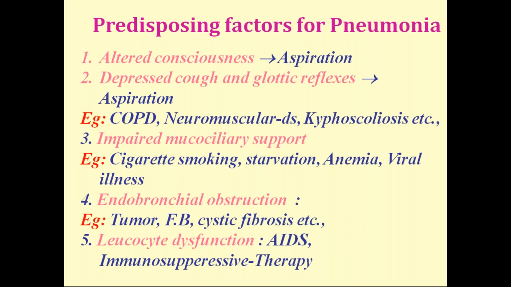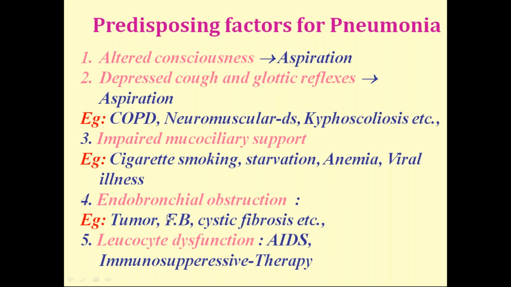Okay. And the third one is impaired mucociliary transport. So you already know that mucociliary transport is necessary. It is a protective mechanism against foreign bodies. But if the mucociliary transport is not functioning properly, then it will lead to pneumonia. You'll see this impaired mucociliary transport commonly in smokers. So cigarette smoking is a common condition where there is impaired mucociliary transport, and anemia and other illness.